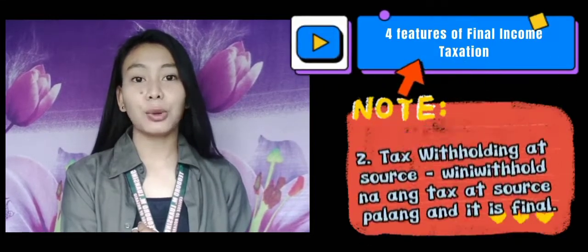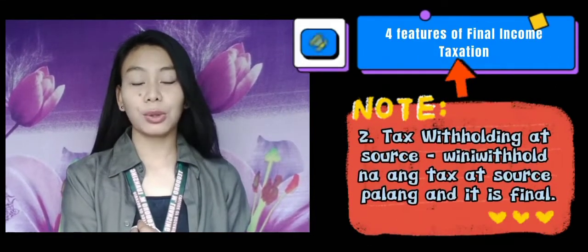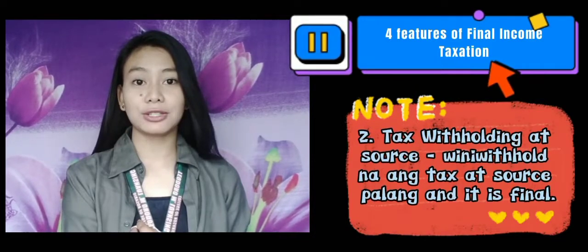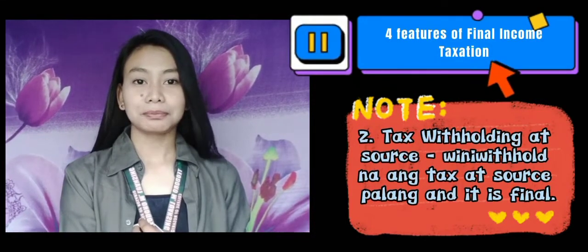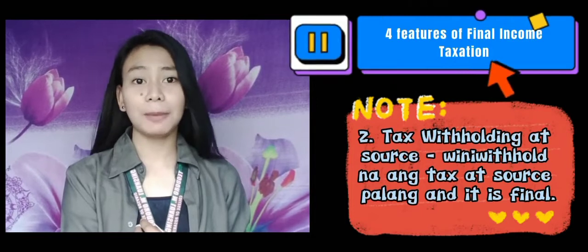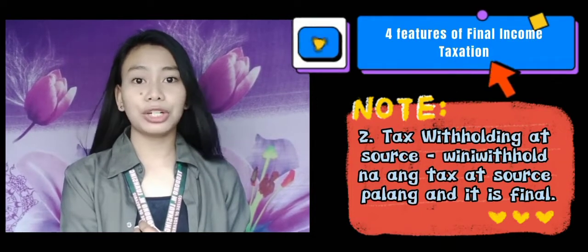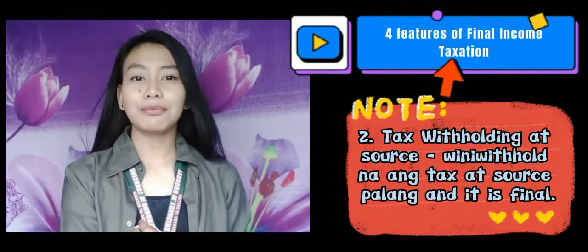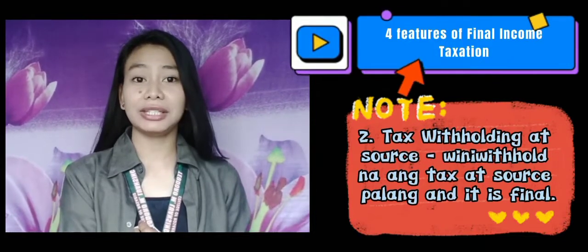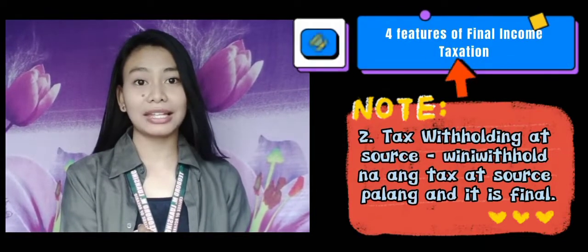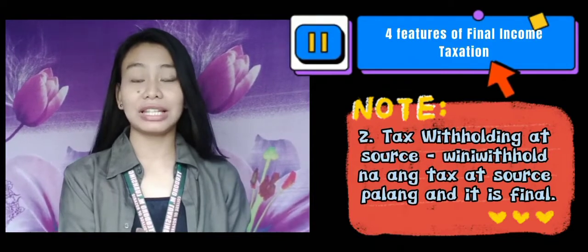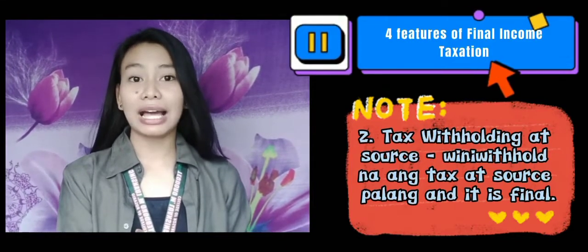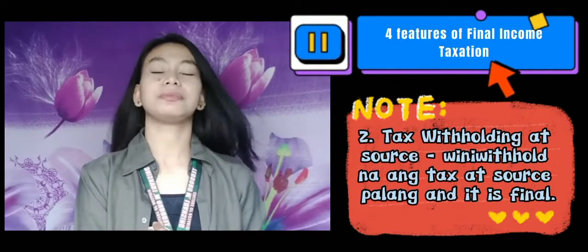Next one is tax withholding at source. So, tax withholding at source is required when payments of certain taxable income are made, whether paid to the individual or in corporation. So, income subject to tax withholding system is determined in accordance with the type of income and the classification of the recipient of that income. So, wini-withhold na ang tax at source pa lang.